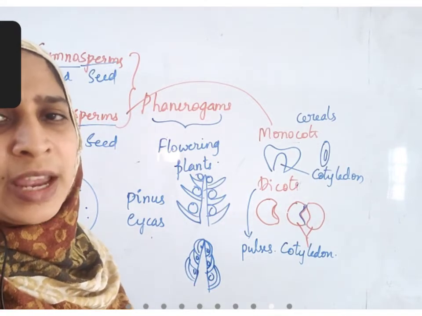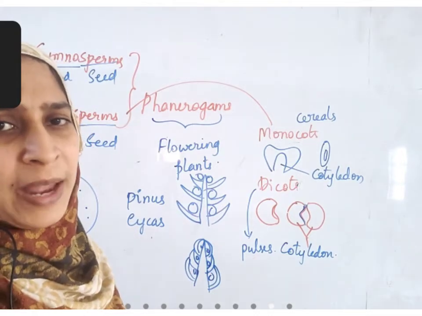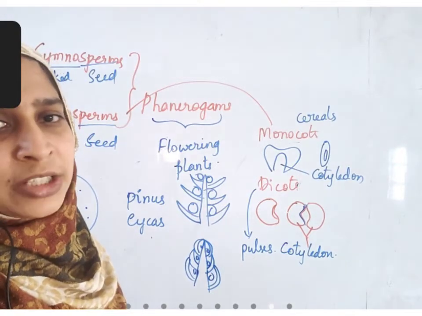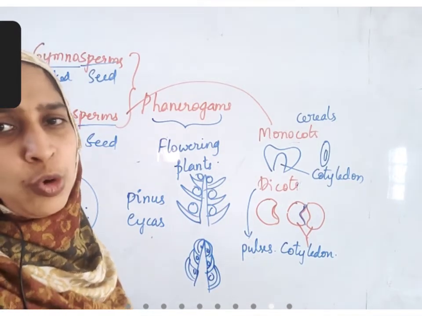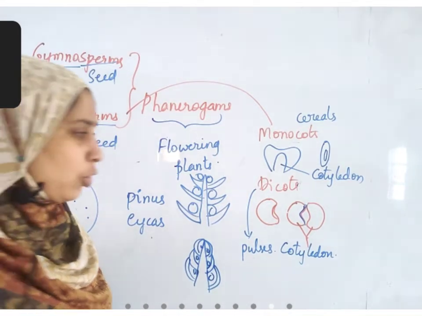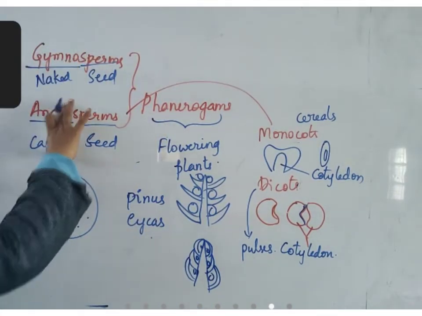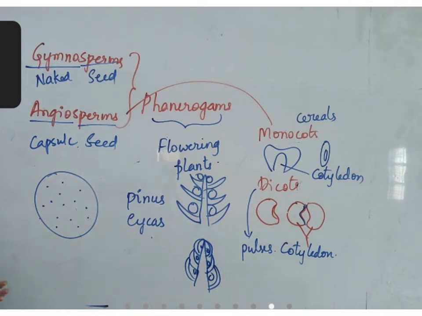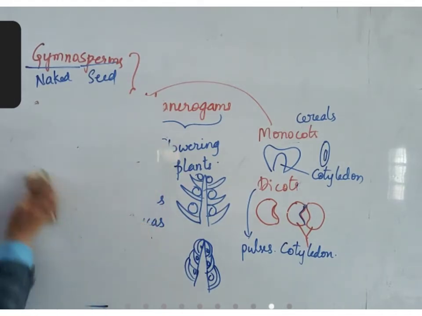You see the rice crop, did you ever observe the paddy crop? It is a grass plant. Wheat crop is a grass plant. Maize crop, grass plant. So if it is a grass plant, it is monocot. If it is not a grass plant, then it is a dicot. Okay, so we'll understand the difference in the life cycle of angiosperm and gymnosperm. If you understand the life cycle of angiosperm, it will be very simple to understand gymnosperm. So first we'll see how the reproduction occurs inside angiosperms.